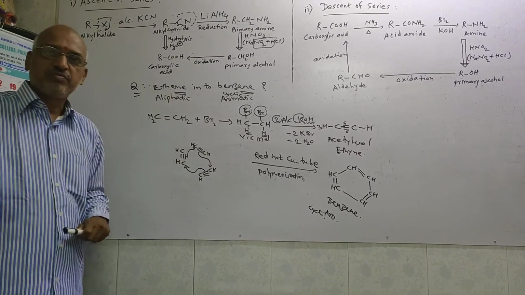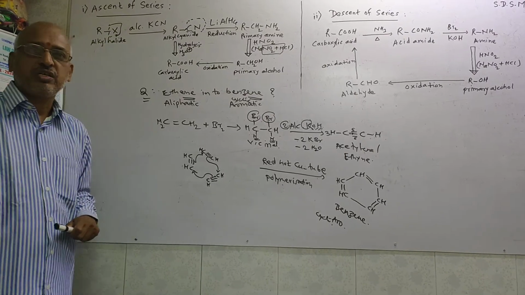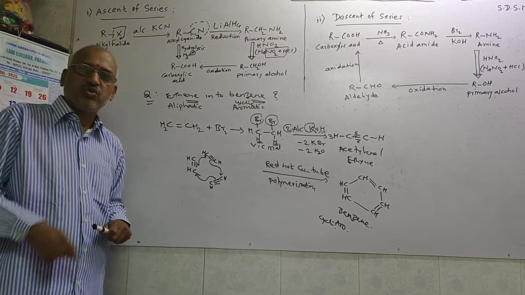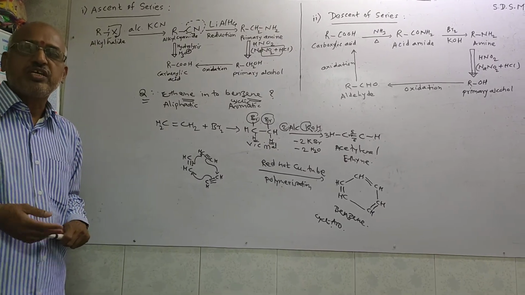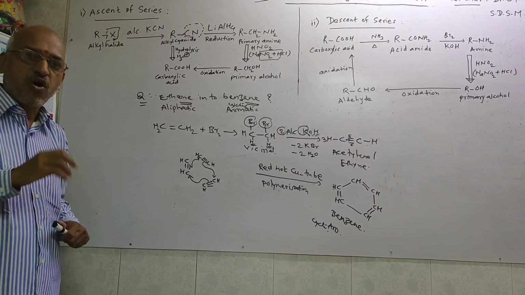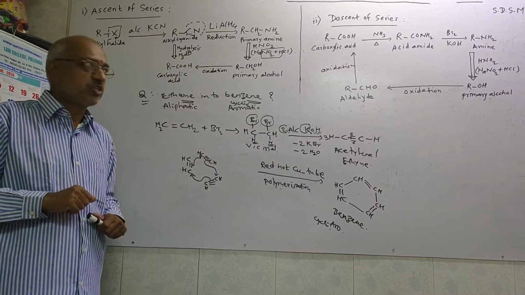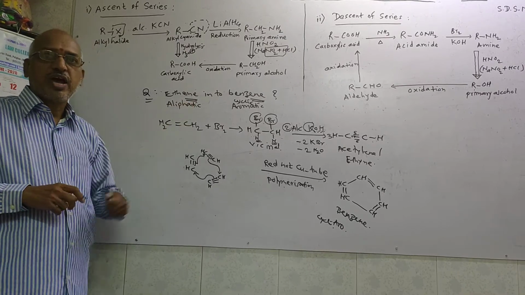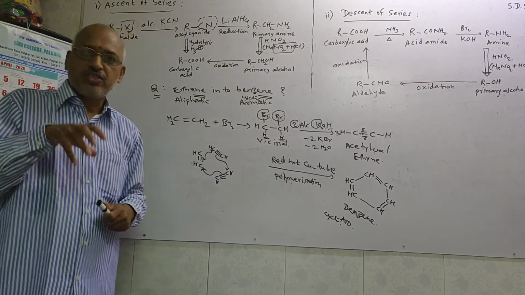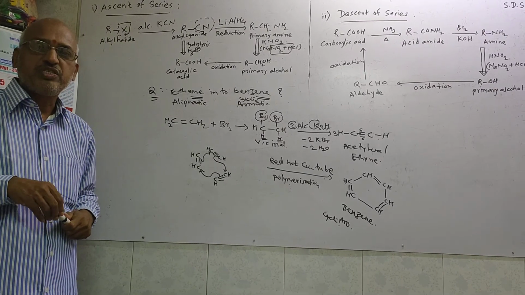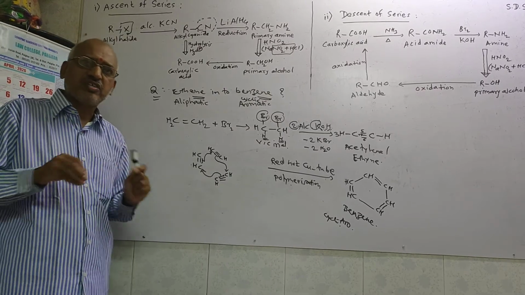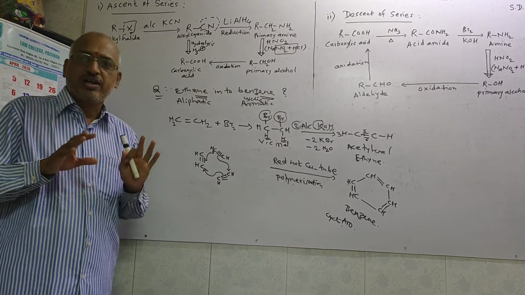Once you know the mechanism, once you know the reaction, once you know the functional group, once you know the reagent, once you know what kind of things are going on in the reaction, once you know the nature of the reactant, that might be either an oxidizing agent or a reducing agent. As I explained over here, oxidizing agent acidified dichromate, reducing agent lithium aluminum hydride, like that. Once you know the nature of the reagent, oxidizing or reducing agent, then it is a very easy task to solve any kind of organic reaction.